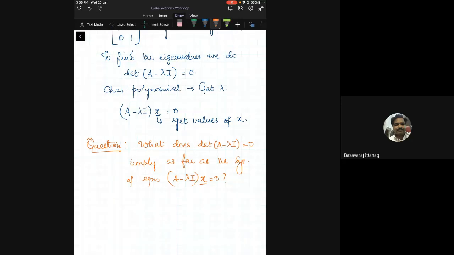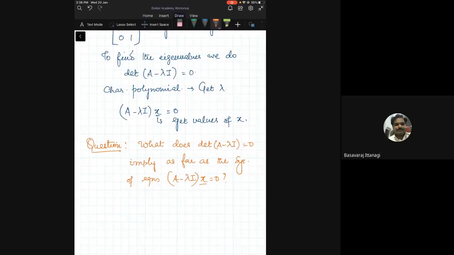Yes. But Ax equal to 0 will definitely have one solution. x equal to 0 is always a solution. Yes. Therefore, what is it that we can say? This system will have infinitely many solutions. Yes, sir. The moment we say it has infinitely many solutions, what is it that we can tell? Can we make some more comments?